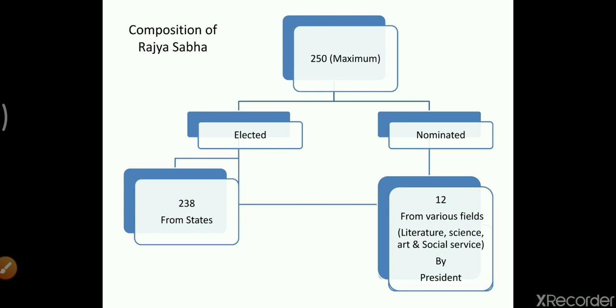So in Lok Sabha also the President is nominating, and in Rajya Sabha also nomination is done by the president, but here the criteria of nomination is different. Here people from various fields are nominated, like people who have got fame in various fields such as literature, science, art, social service, right? And how many people are nominated? 12 people are nominated by the president of India.